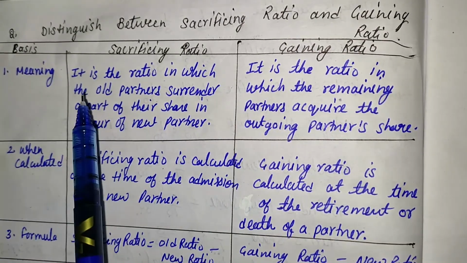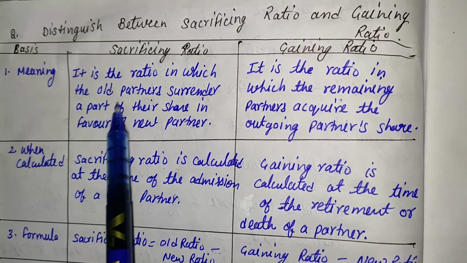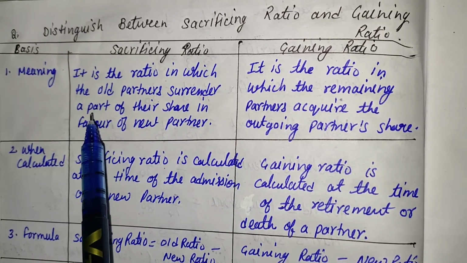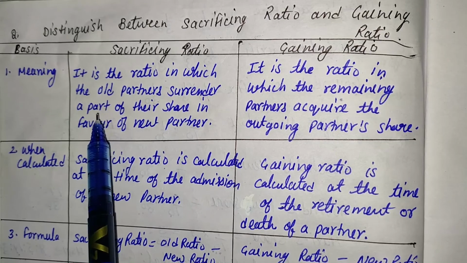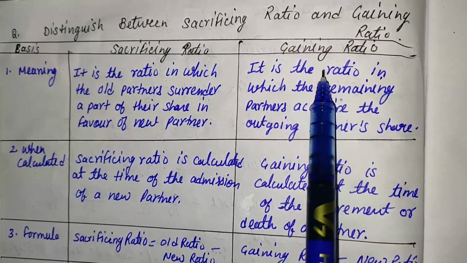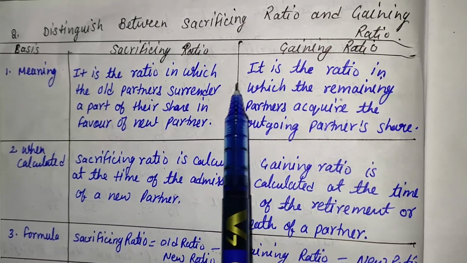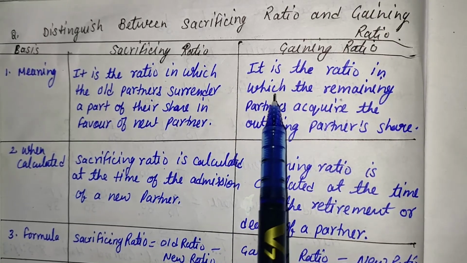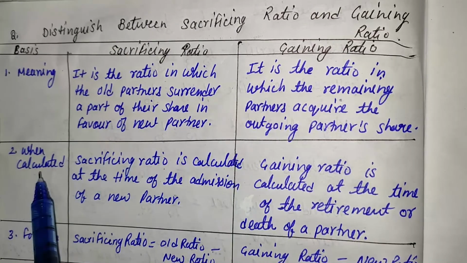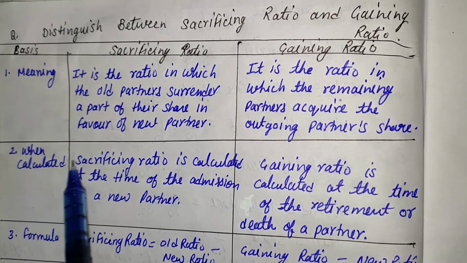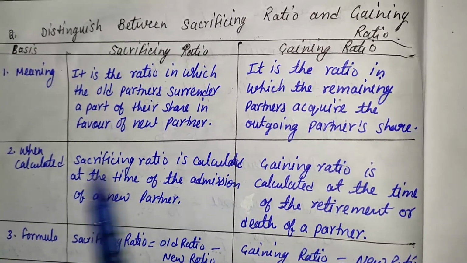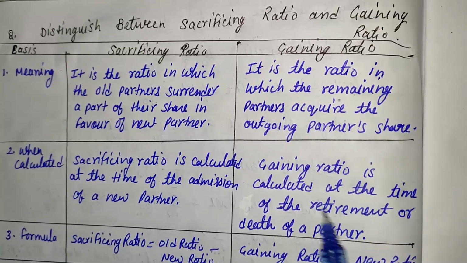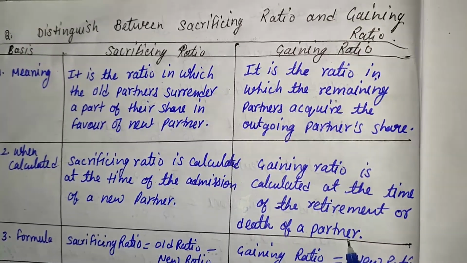In sacrificing ratio, the old partners sacrifice their share in respect of the new partner, and in gaining ratio, the remaining partners acquire the share from the outgoing partner.